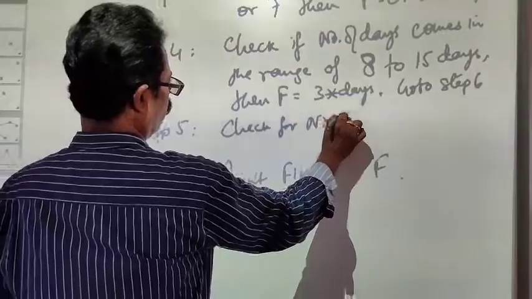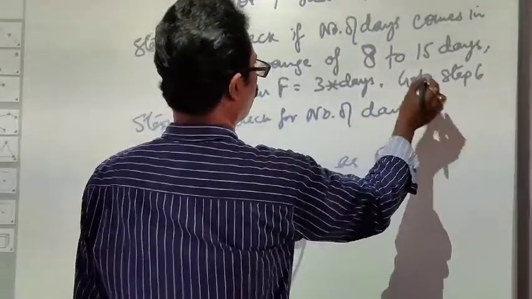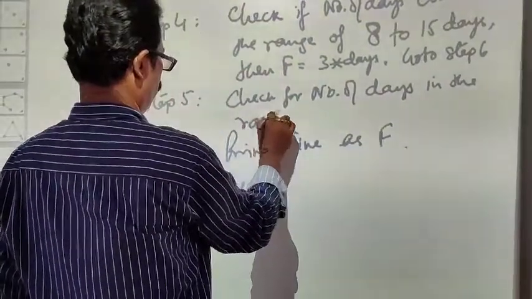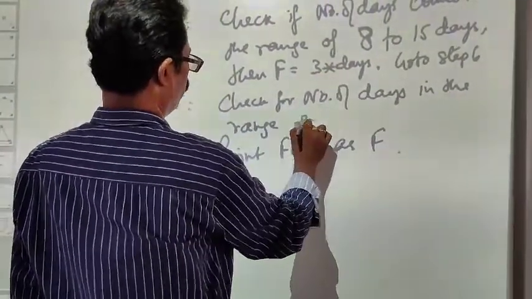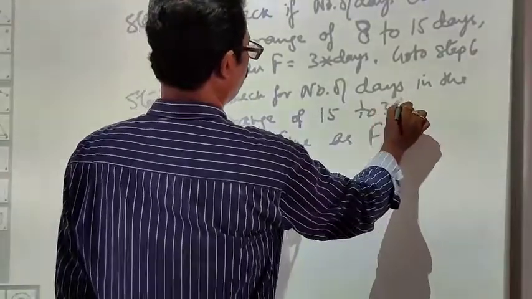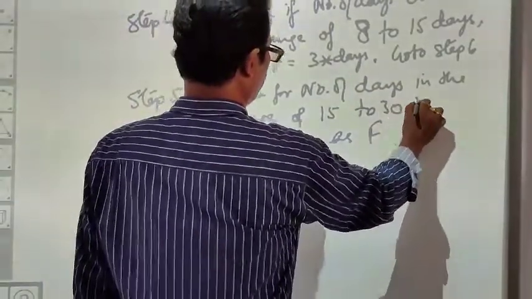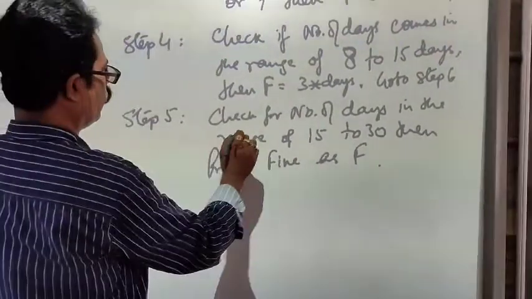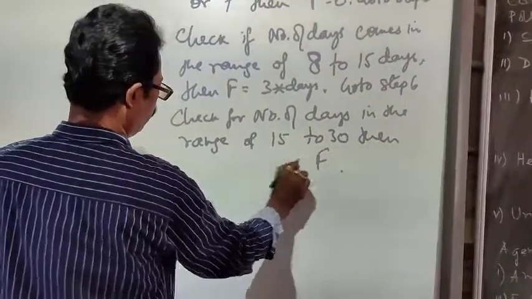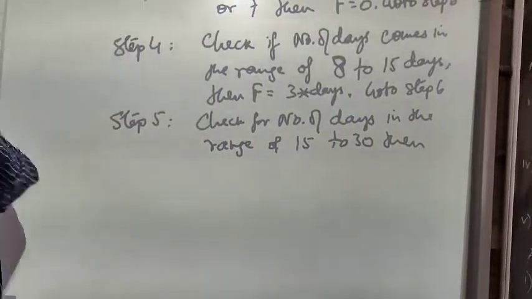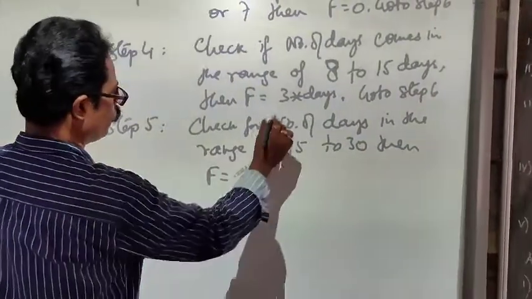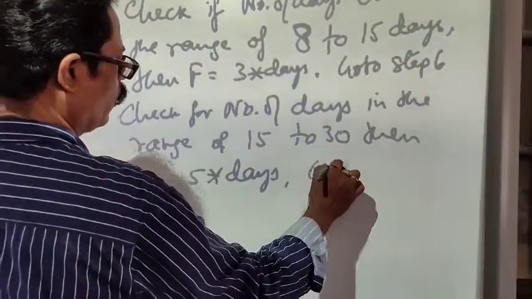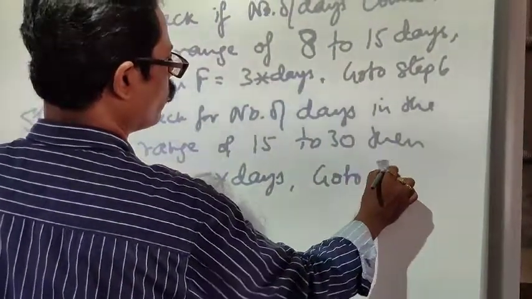Check for number of days, that is in the range of 15 to 30. Okay, then print. Then f will be calculated. Then again f will be calculated. F is equal to 5 into days, and then go to, that is step.